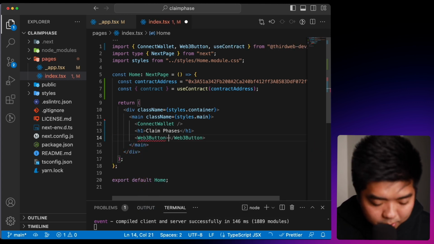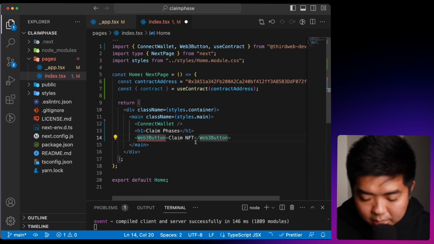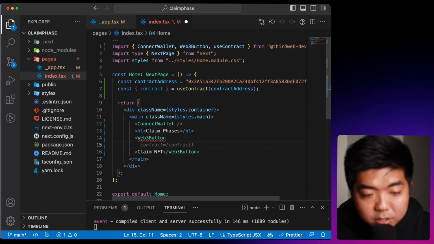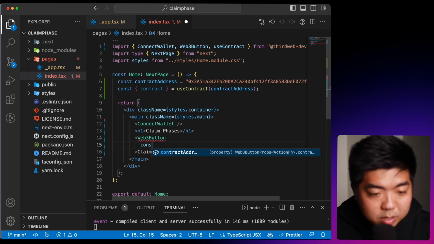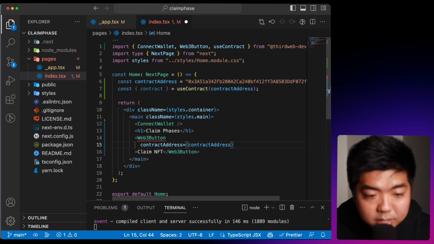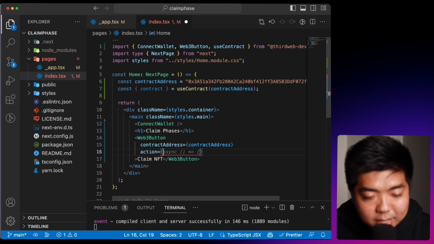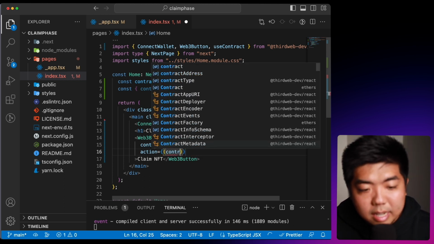This button here, we can say claim, we can have it say claim NFT. This button allows us to call functions from our smart contract. Now, the first thing we need to do is set our contract address, which is going to be the contract address that this button is interacting with.